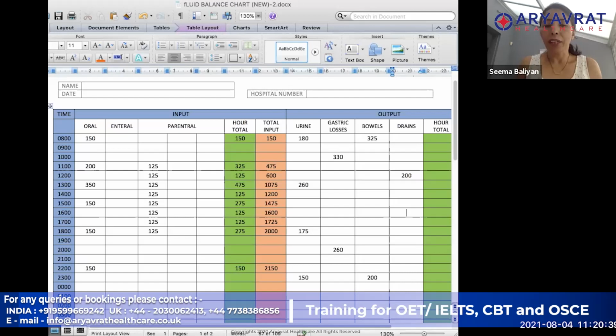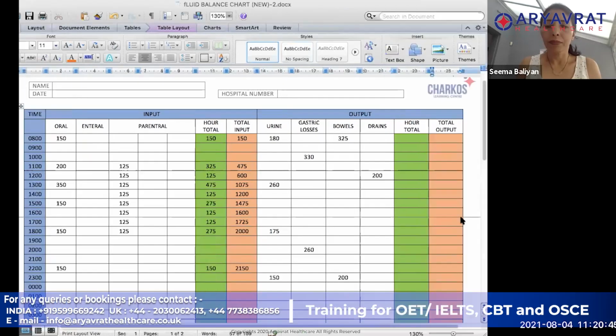So if I do it quickly, in the first one my total is 505 and the total is also going to be 505. In the second hour, there is nothing. This one is going to be 330, and 330 added to 505 is going to be 835.